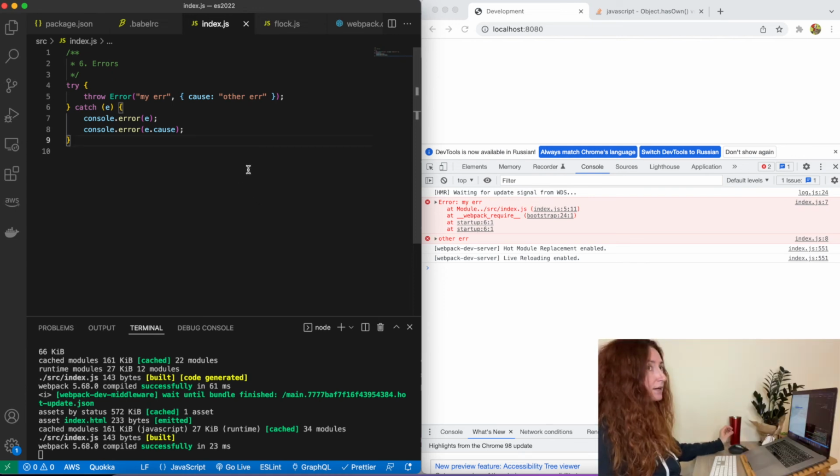So this is it, my review of ECMAScript 2022 changes. I hope you will use them.